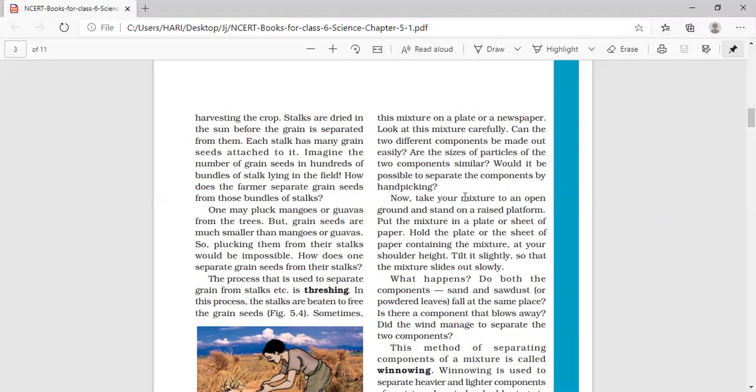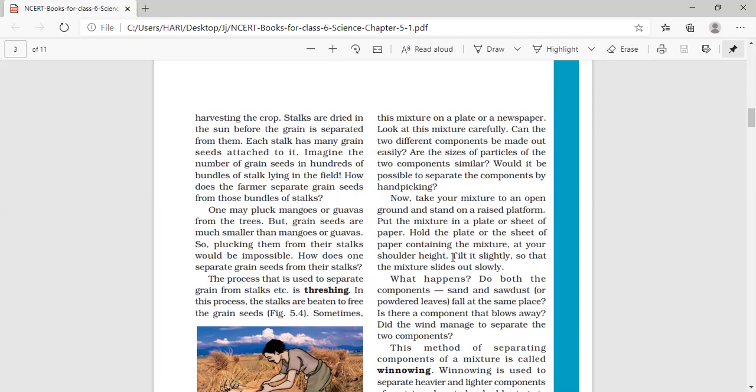Now, take your mixture to an open ground and stand on a raised platform. So what we will do? We will take the mixture in a newspaper or in a plate, and we will be standing out on a raised platform, in a place a little higher above the ground. Put the mixture in a plate or a sheet of paper. Hold the plate or the sheet of paper containing the mixture at your shoulder height.